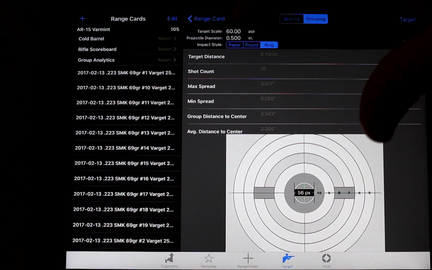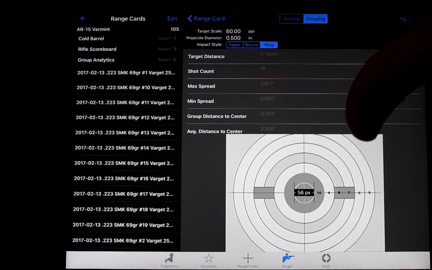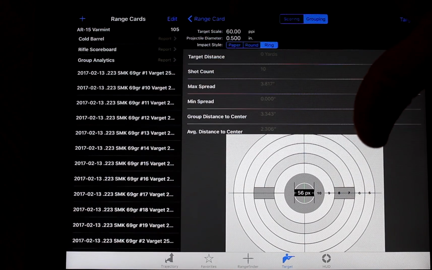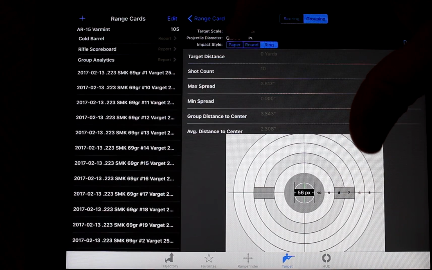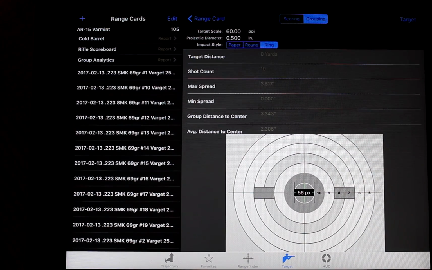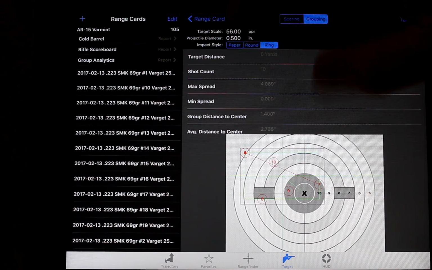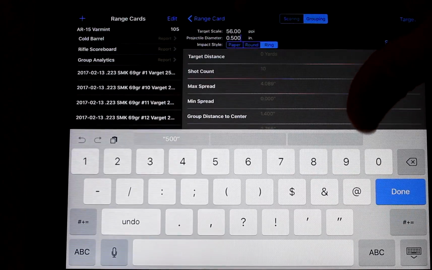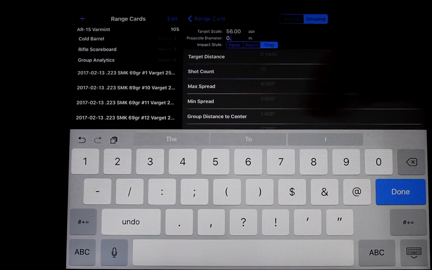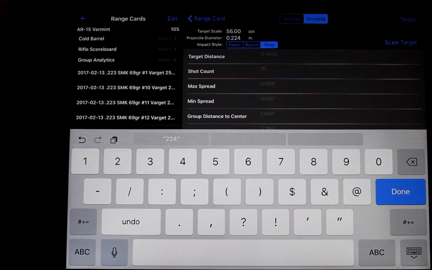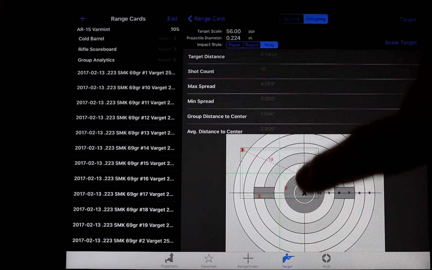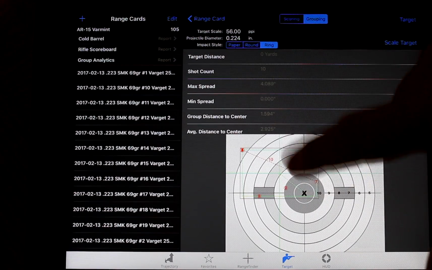And then you can go up here and type in your projectile diameter. So it's set for 50 cal. I got sausage fingers, so it's not. Oh, I gotta hit done. I'm still trying to scale. You can type in your bullet diameter, so 224. And then the little rings will get this exact size of the caliber that you're using.